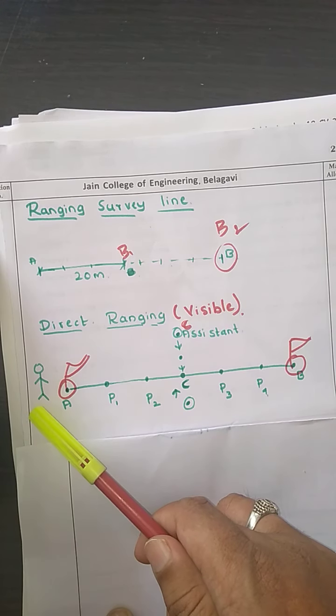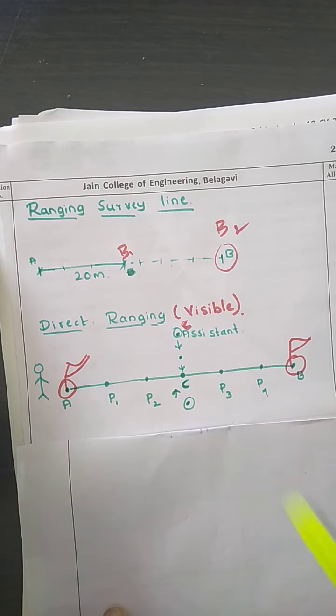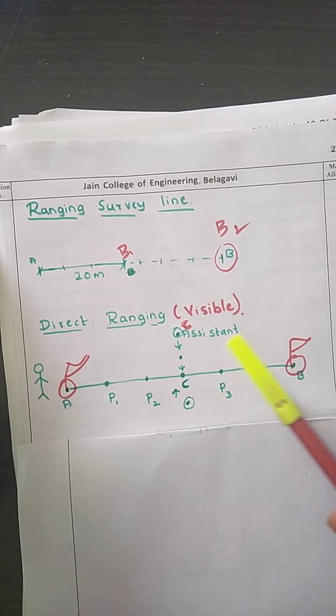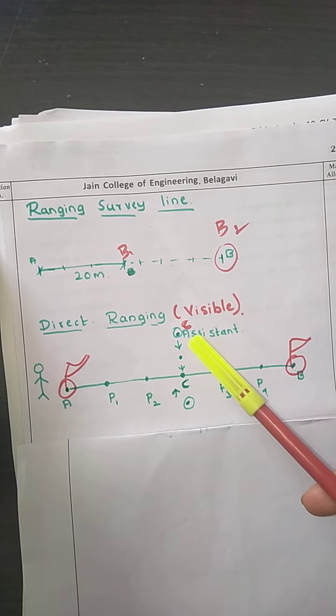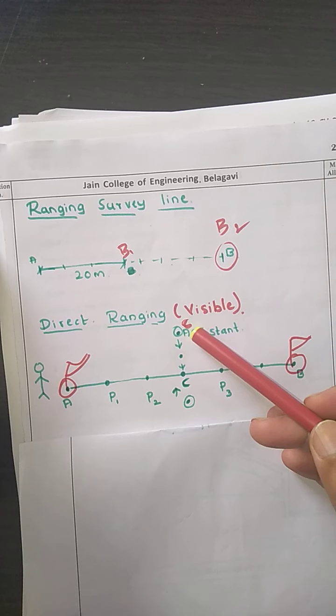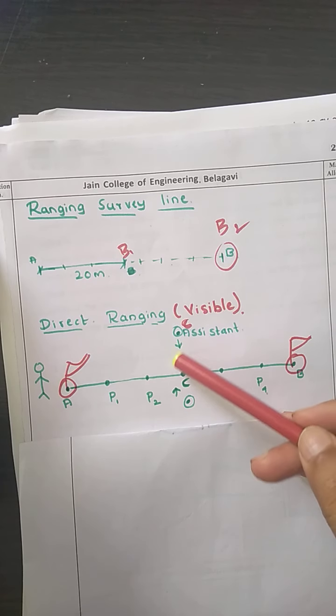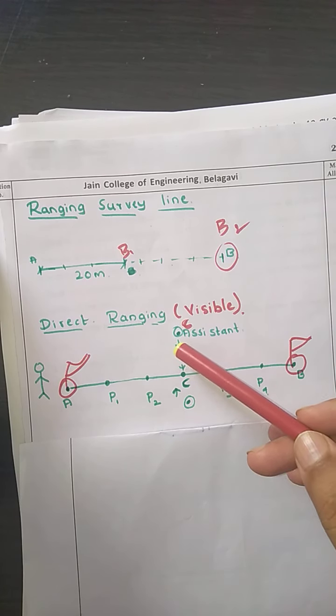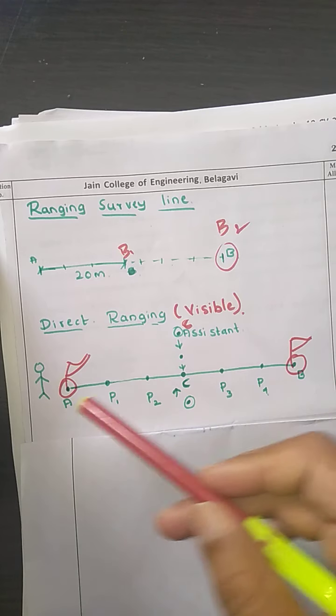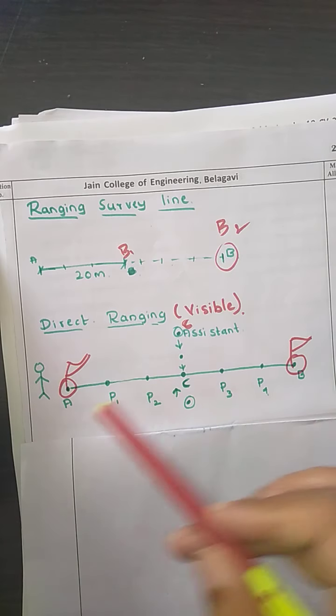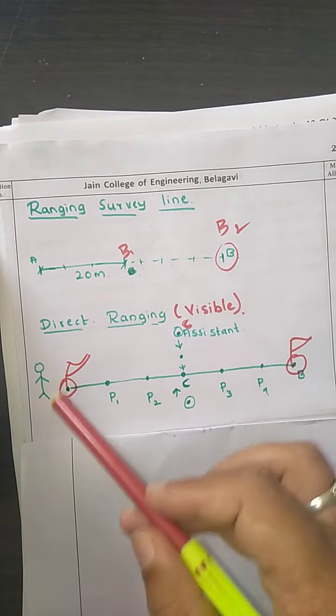Now what A will do is he will tell the assistant to move inside. Here an arrow mark has been shown. He will tell the assistant to move towards the survey line. Then the assistant slowly comes towards it, but still he is not on this particular survey line.